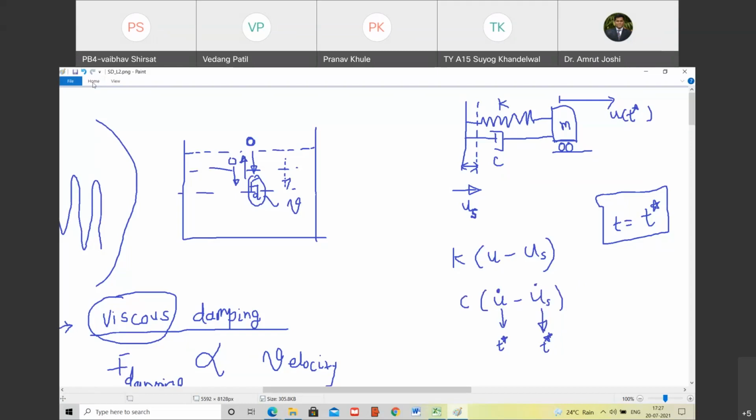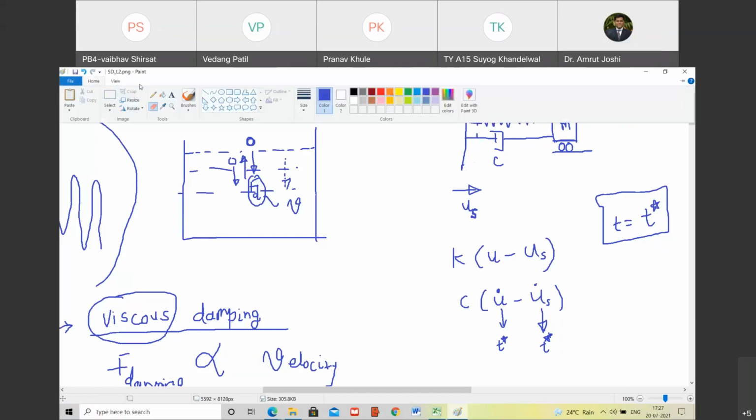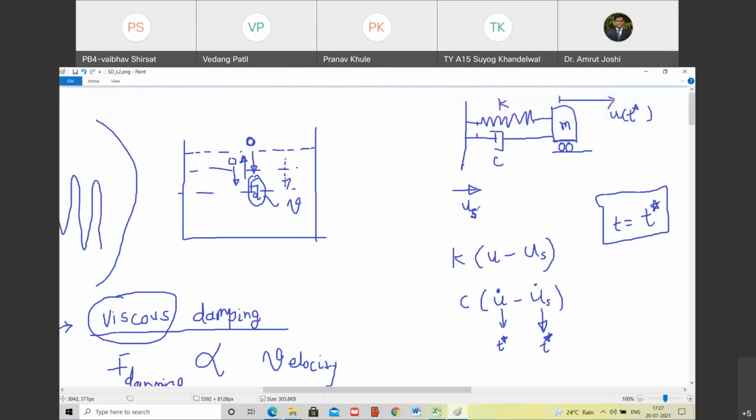I just showed this because it is not always required that the support is stationary. You can imagine in case of an earthquake, the support is not stationary. The ground itself moves, on which the structures are supported. So in that case, what we are interested in is the relative displacement, or the relative velocity, of the mass with reference to the support. But when the support is firm, the relative velocity becomes the absolute velocity because the support doesn't have any velocity. So we are going to start with the easier case. Forget about all this, but for completeness, I have told you this.